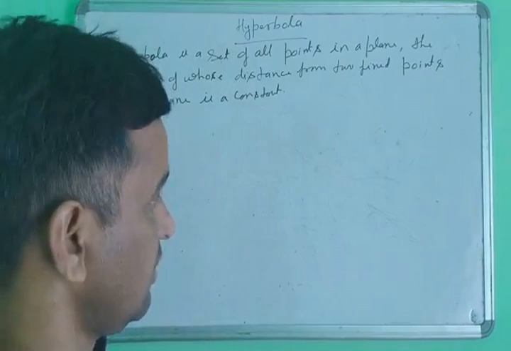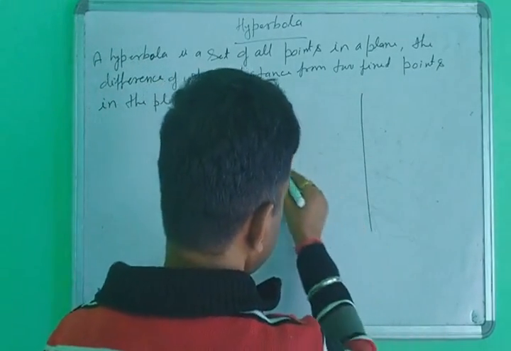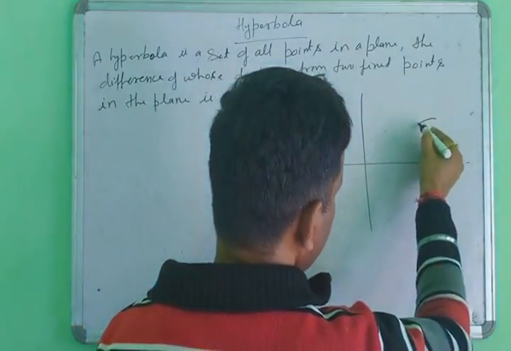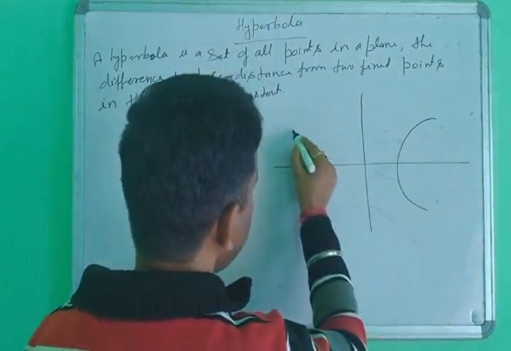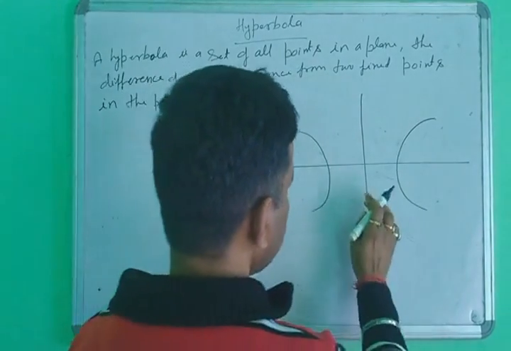So now look here at what the definition says. Suppose this is one hyperbola in this shape, and this is the second branch of the hyperbola.